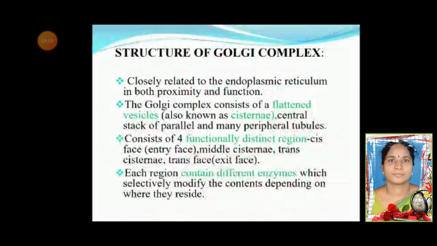Structure of the Golgi complex. It is closely related to the endoplasmic reticulum in both proximity and function. The Golgi complex consists of flattened vesicles known as cisternae, a central stack of parallel cisternae, and many peripheral tubules. It consists of four functionally distinct regions: cis phase, middle cisternae, trans cisternae, and trans phase. Each region contains different enzymes which selectively modify the contents depending on where they reside.